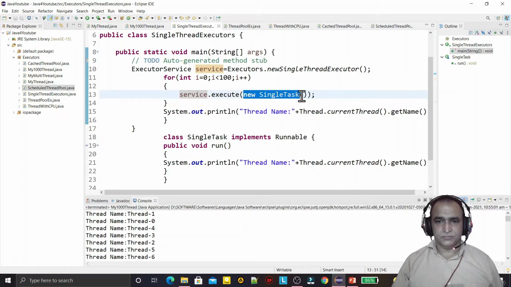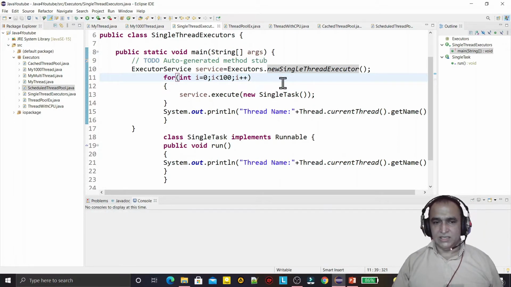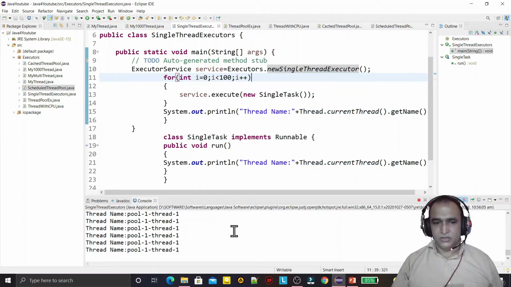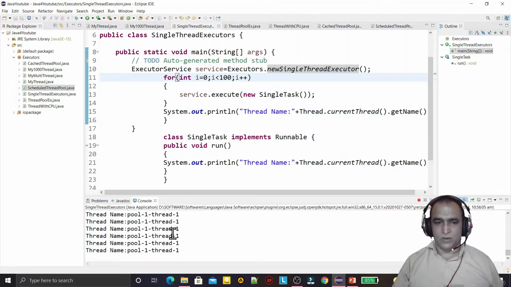Here I am giving 100 threads, remember that, but these 100 threads will execute one by one, because only a single thread is allowed. So first one thread will execute, then second, then third, then fourth, then fifth. So all will execute one by one. You see they are executing one by one, all 100 will execute, but they will use the same thread 1.